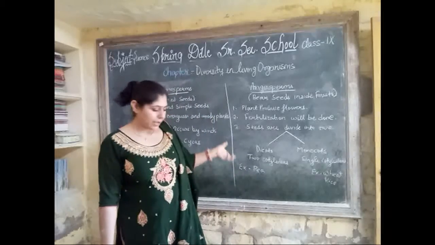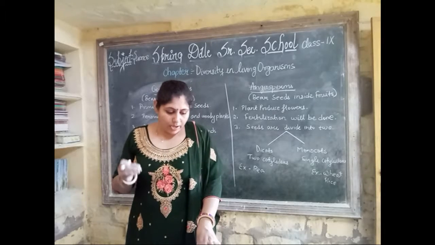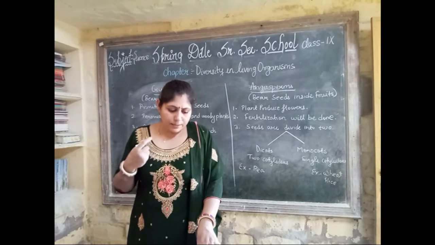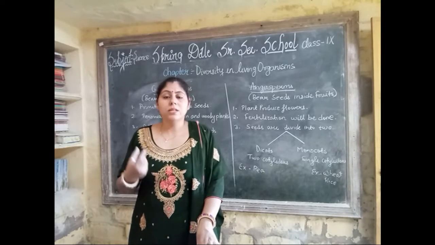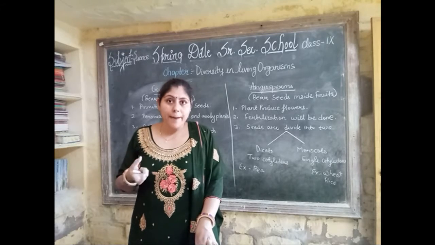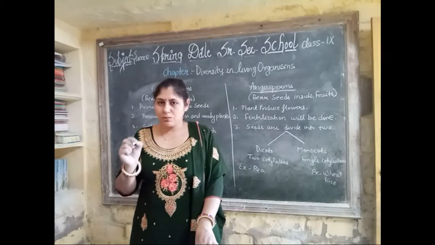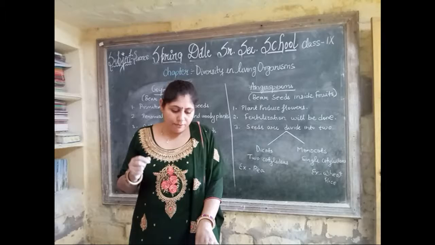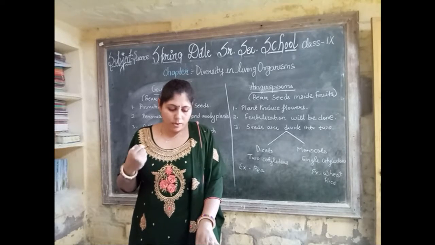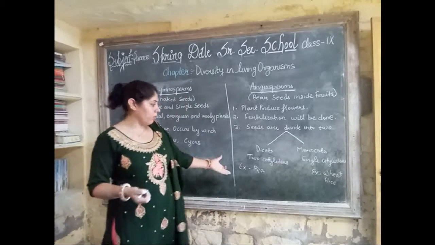Now, dicots include those flowering plants in which the embryo possesses two cotyledons. I already told you these things. The plants bear a tap root system, meaning a single main root with small branches. Their leaves have reticulate venation, a network of veins, and vascular bundles are arranged in a ring in the stem. An example is pea.